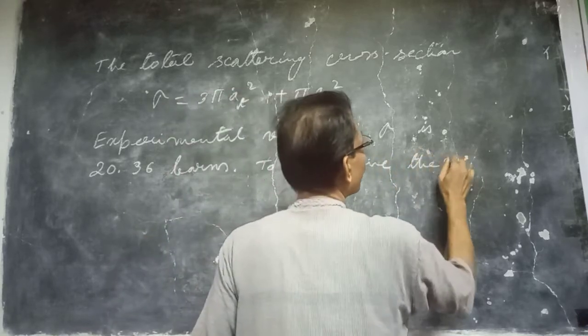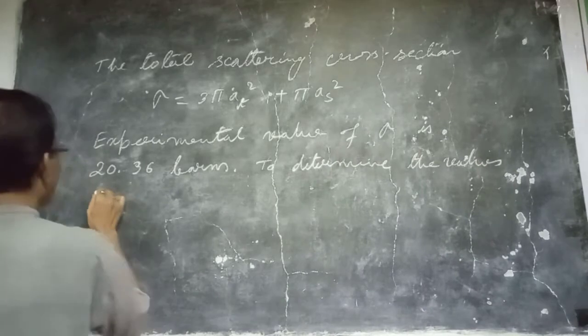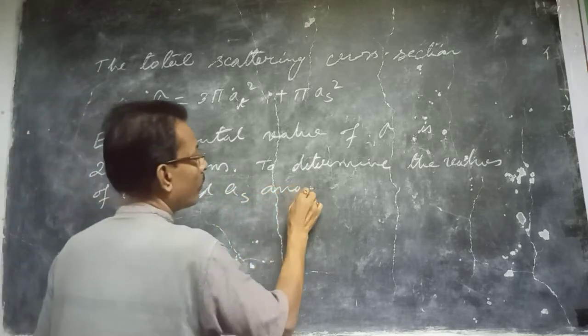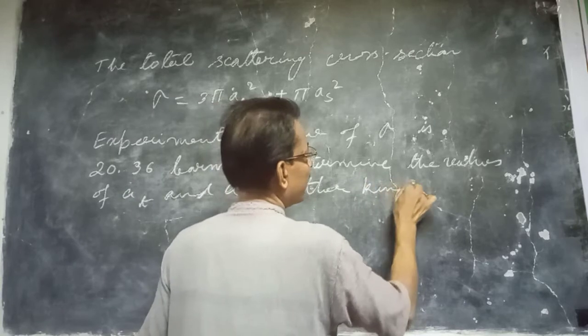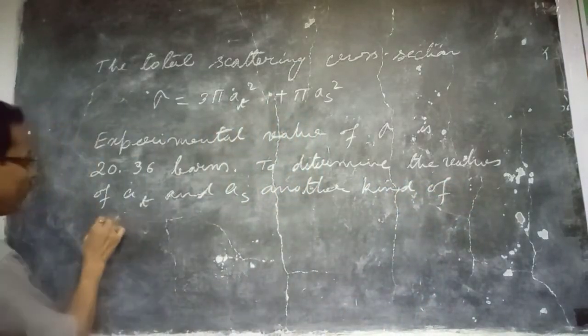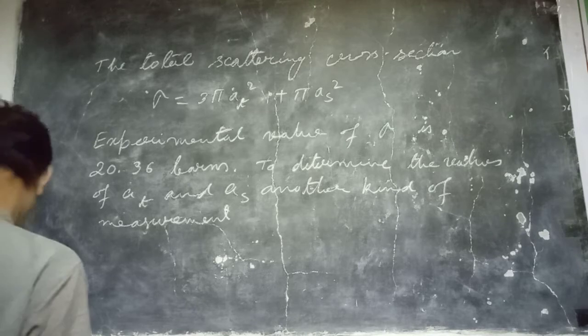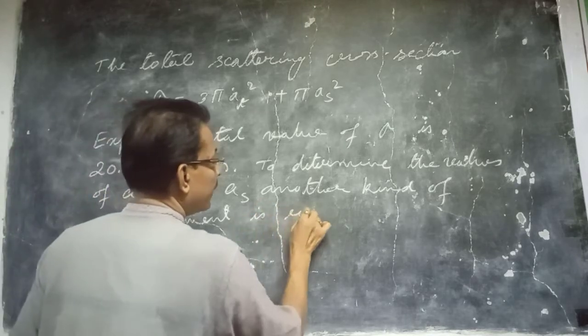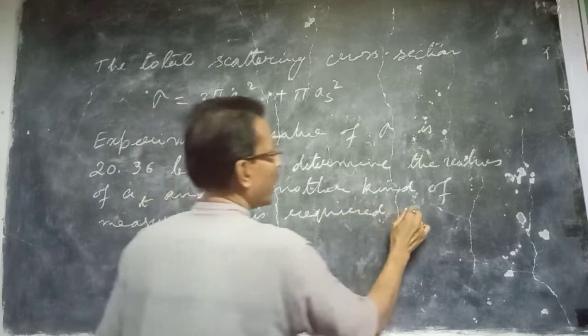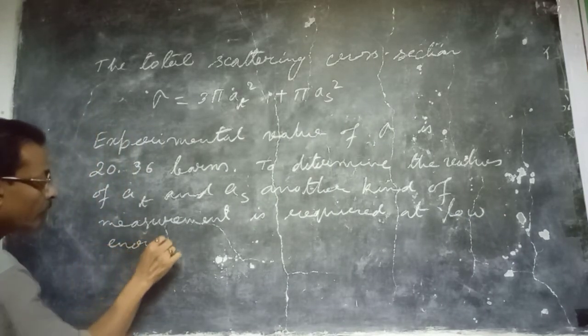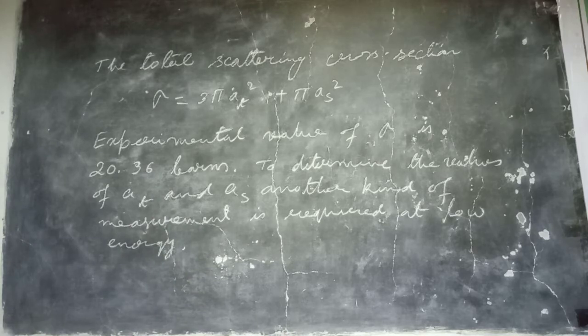To determine the values of AT and AS, another kind of measurement is required at low energy, so that we can get another equation and easily solve for the individual values.